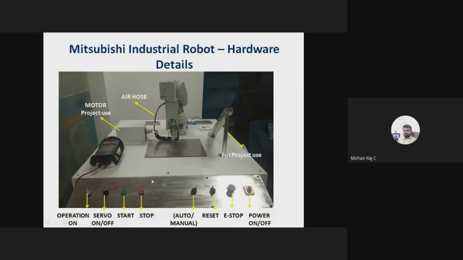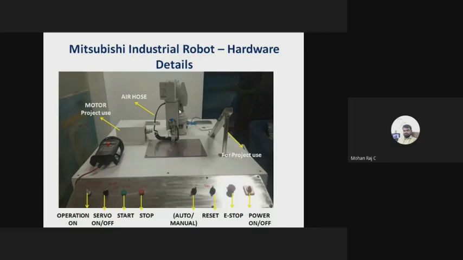And this setup is also for our project work. Apart from that, we have some buttons on the work table, on the robotic learning panel. The first push button of the selector switch is for operation on, right? And the second switch is used to enable the servo motors, right? There are 6 joints, or 6 axes. Each axis contains an individual servo motor.